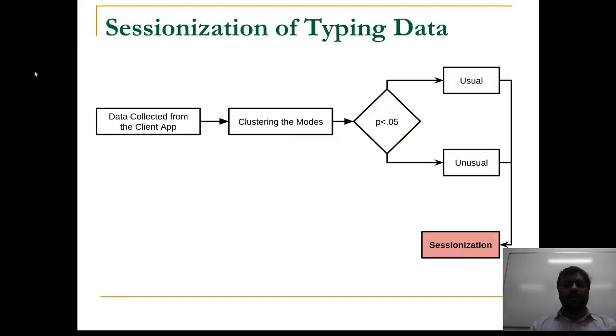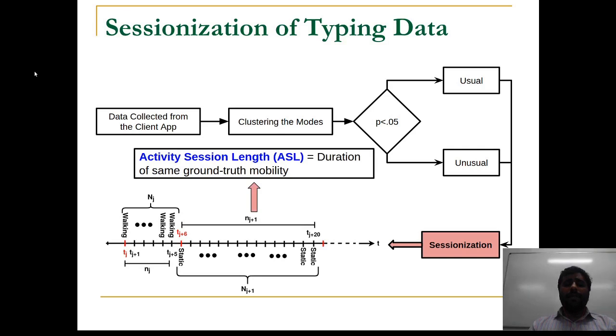Next, to extract relevant features from the typing instances, we need to sessionize the entire data into blocks. For this, we decide the session length by defining the term activity session length. The term activity session length simply means the duration of the same ground truth mobility. So, if a user works continuously for 5 minutes, then the activity session length corresponding to that mobility context is 5 minutes or 300 seconds. Finally, we choose the session length as the minimum of all activity session lengths in the entire training dataset.